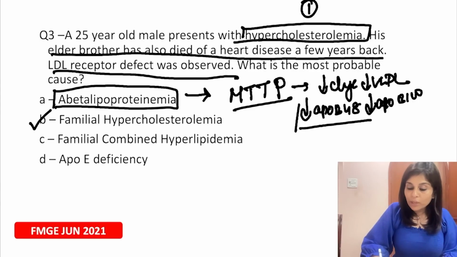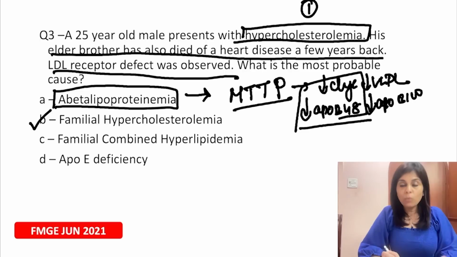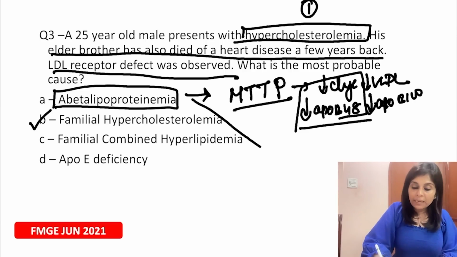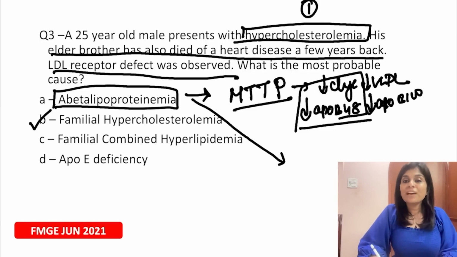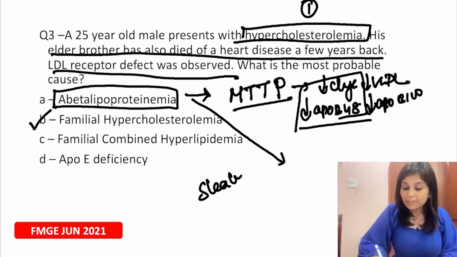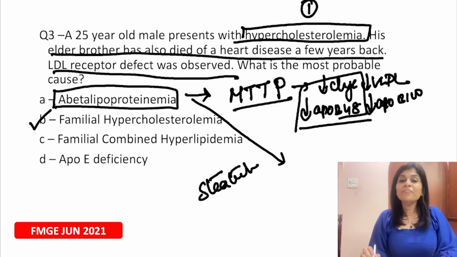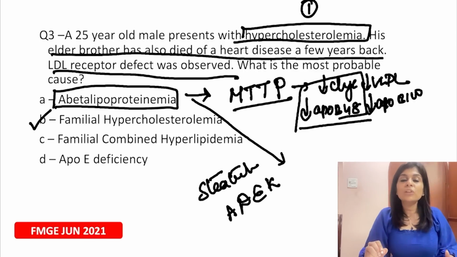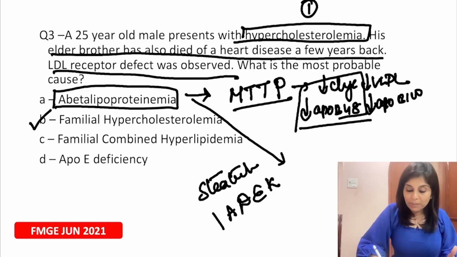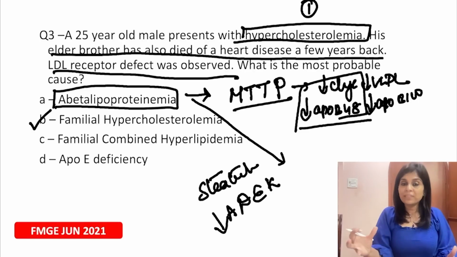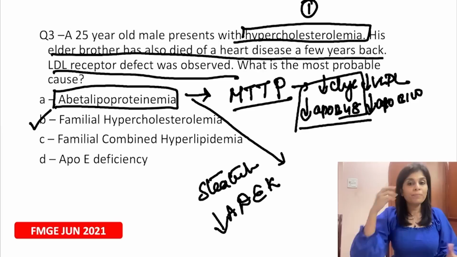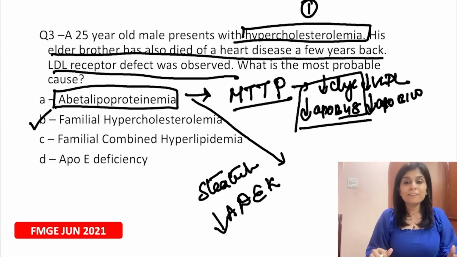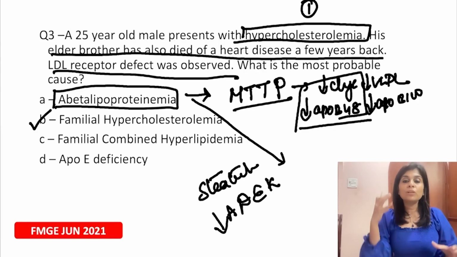And because chylomicron is related to fat absorption, what will it present as? Abetalipoproteinemia will present as fat malabsorption or steatorrhea. Only when fat gets absorbed, along with that vitamins A, D, E, K, all fat soluble vitamins get absorbed. So there will be deficiency of all these fat soluble vitamins. The person will present with nyctalopia or night blindness, rickets-like manifestations. E deficiency will cause ataxia. K deficiency can cause hemorrhagic tendency.